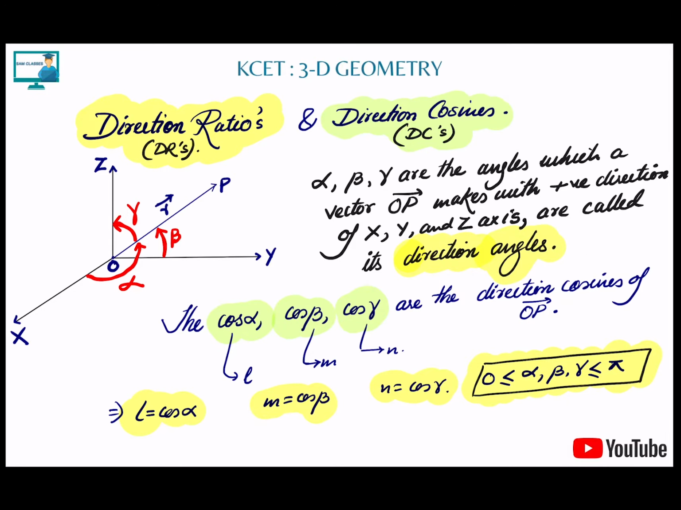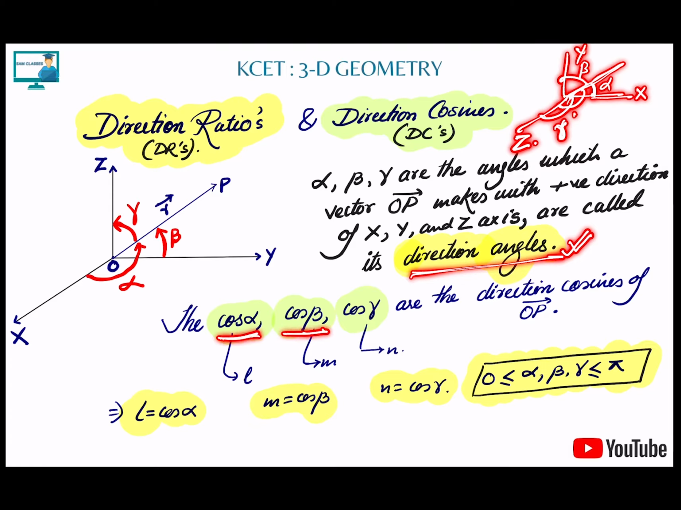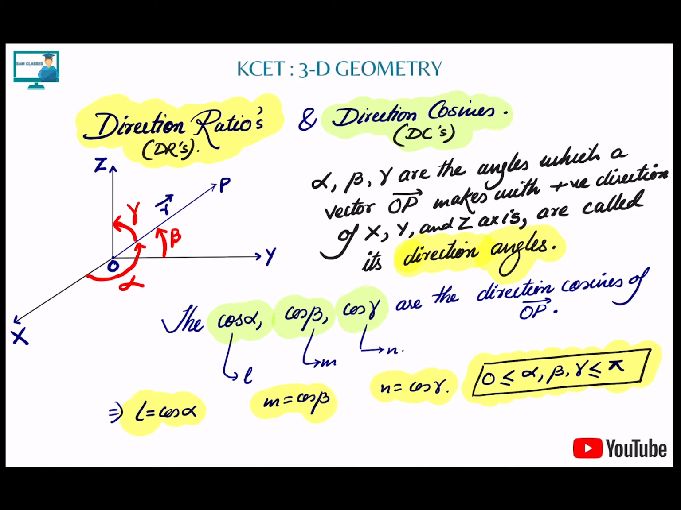I have a line segment which is making alpha with the positive x-axis, beta with the positive y-axis, and gamma with the positive z-axis. These angles are known as direction angles, and cos alpha, cos beta, and cos gamma are known as direction cosines. That's it. The value of the angles lies between 0 and 180 degrees. We denote cos alpha by L, cos beta by M, and cos gamma by N. That's it, nothing more in direction cosines.